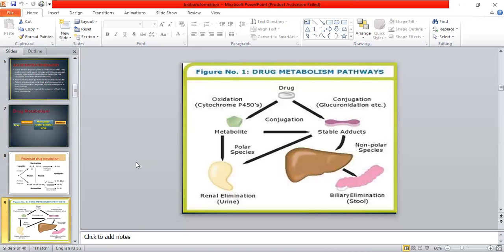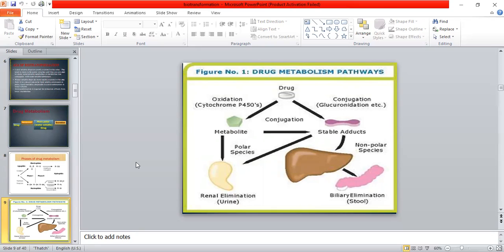This is another very clear diagram that elaborates the condition that the drug will either be oxidized in the presence of an enzyme. There are various enzymes, which we will discuss later. The most important is cytochrome P450, which converts the drug into a metabolite, and then it is converted into a polar species and eliminated through the urine. That is called renal elimination.